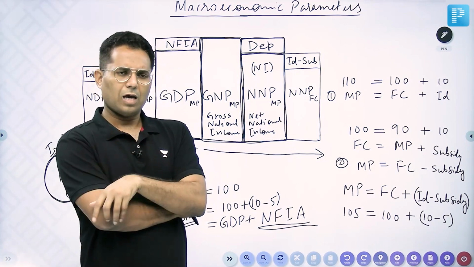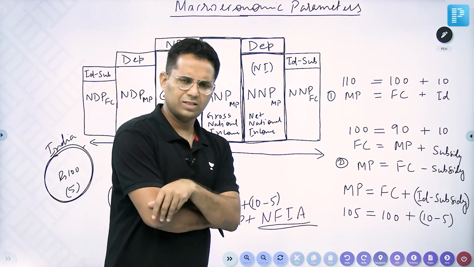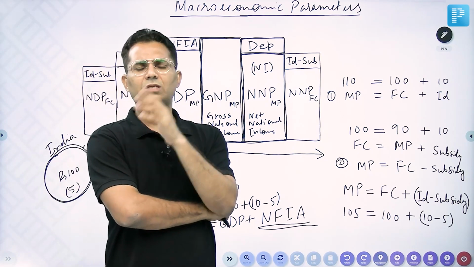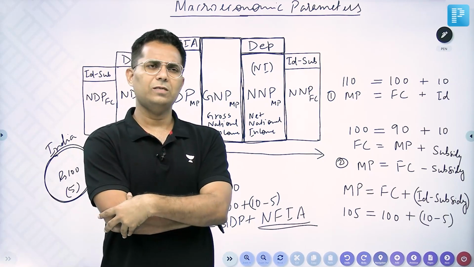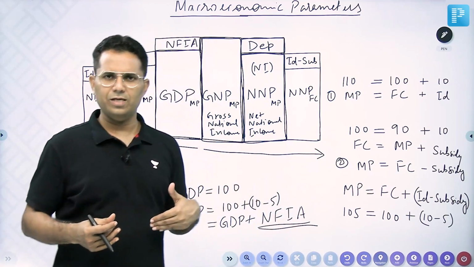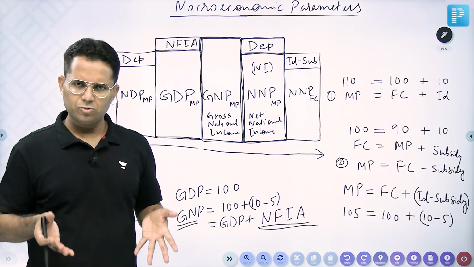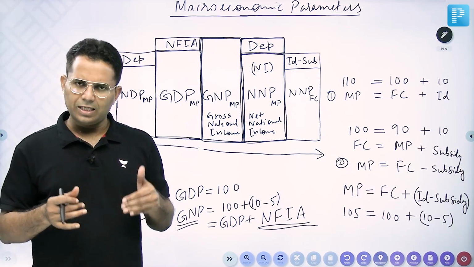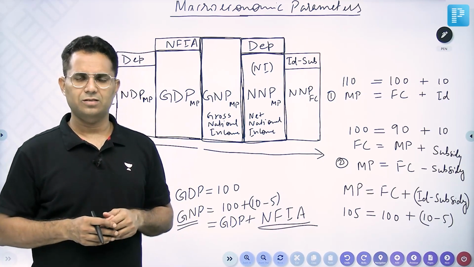But suppose I am in India and one of my friends, a US citizen, is in the US. He gave me some gift. He transferred some money to me. That increased my money. It came to India and that money came to me. But can it be included in the gross national product, gross national income of India?